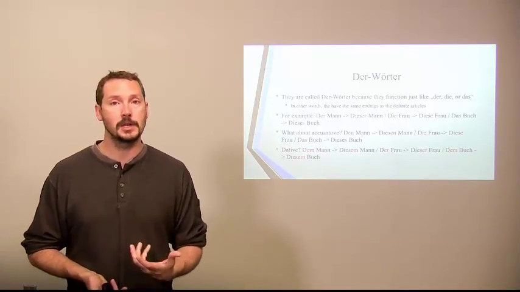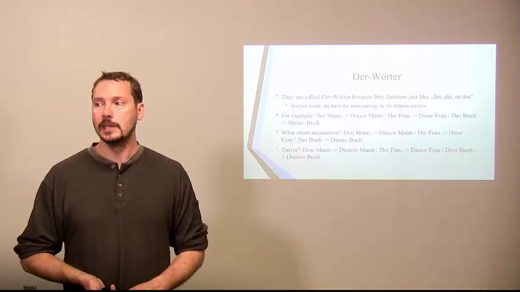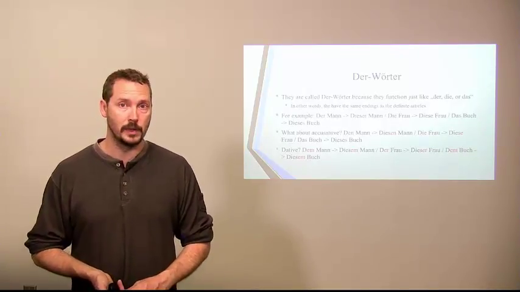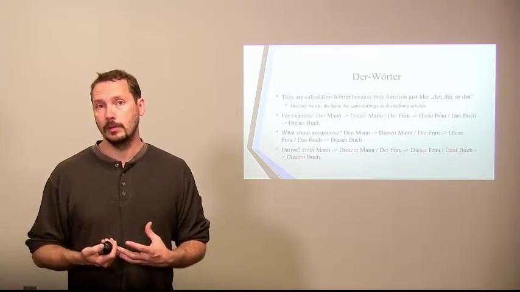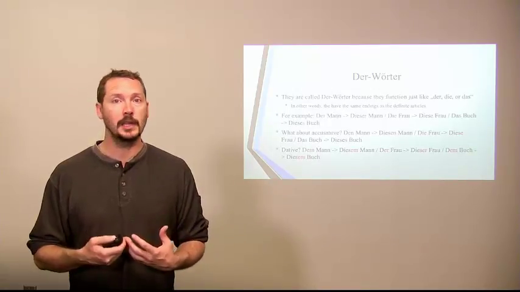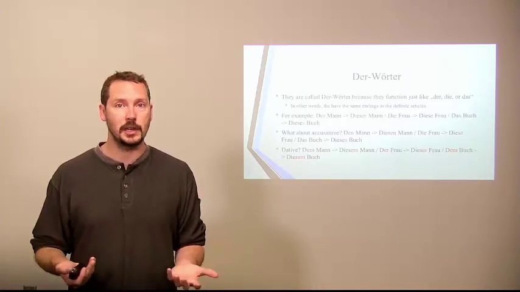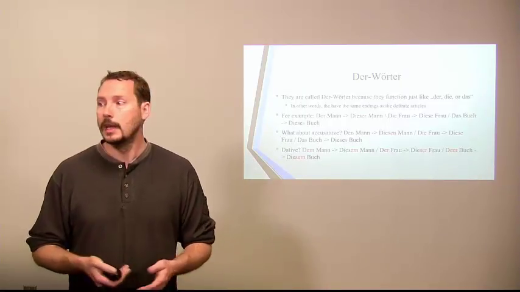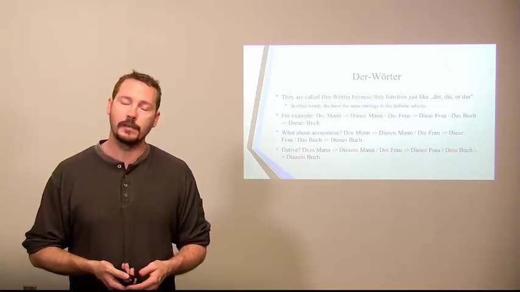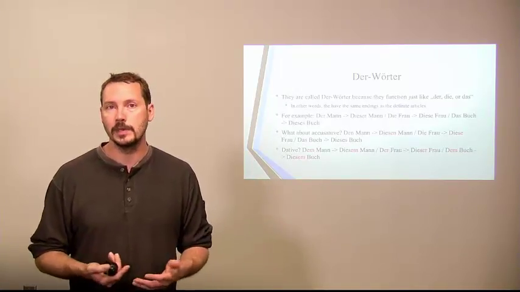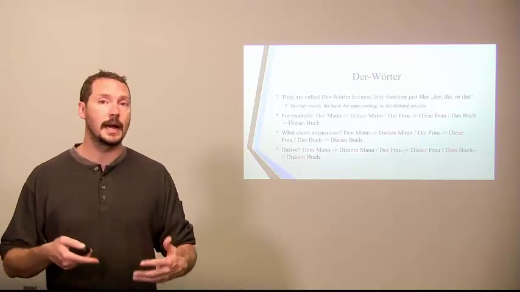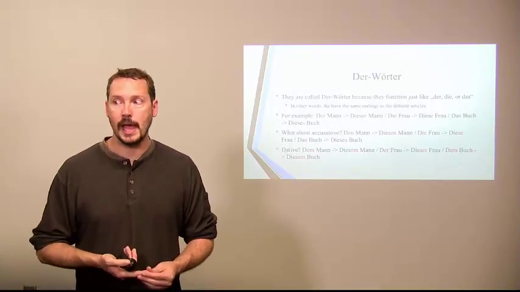This is the subject of your sentence. So we have der Mann, for example. If you remember from what you've learned about articles, masculine, when it's in the nominative case, doesn't change anything. It's just der. It's the exact same with the feminine. Nothing changes. It's die Frau. Same thing with neutral. It's das Buch. Nothing else happens to it.